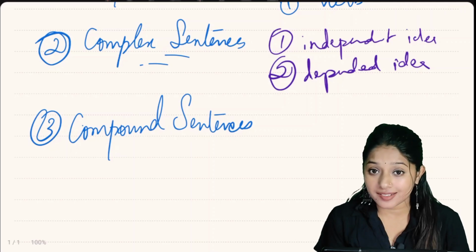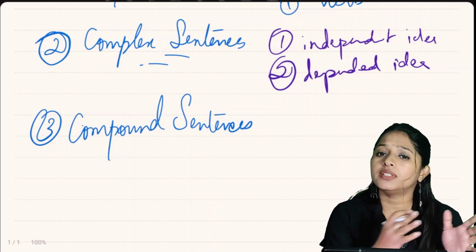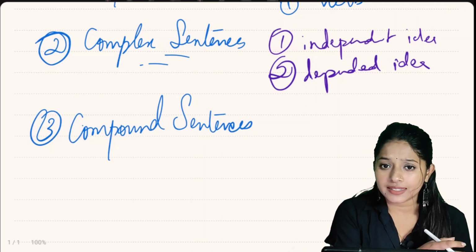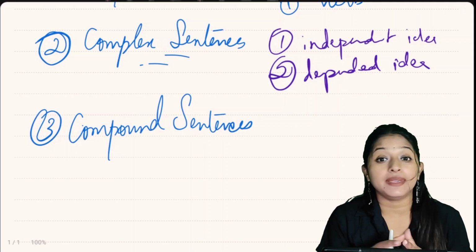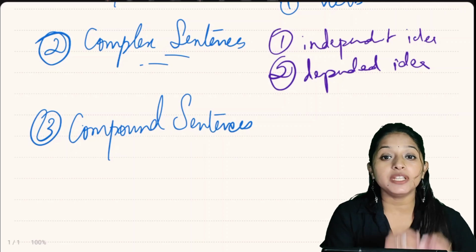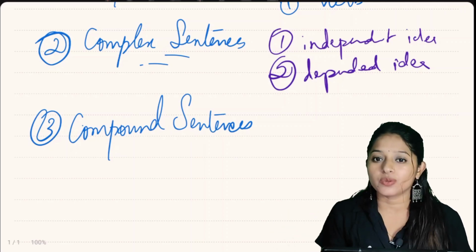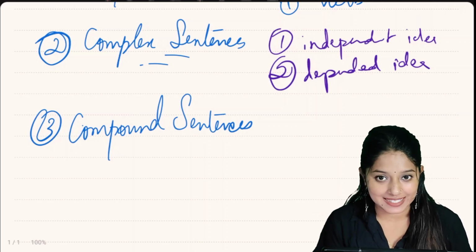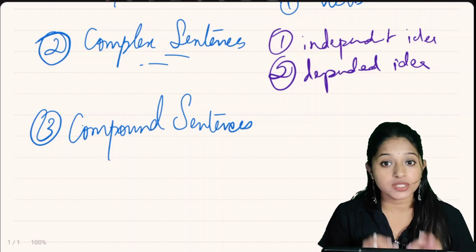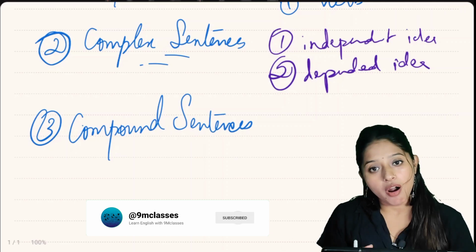Let's see the next type of sentence, that is compound sentence. We already know about the independent idea, the words that can stand alone or make a complete sense. In compound sentences, there will be two independent ideas combined together by using conjunctions. Here in compound sentences, we will use conjunctions like and, so, or, etc.